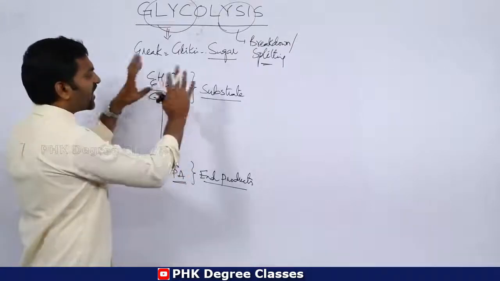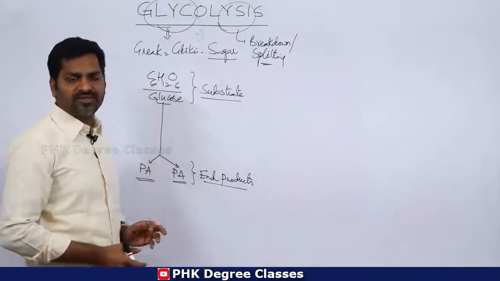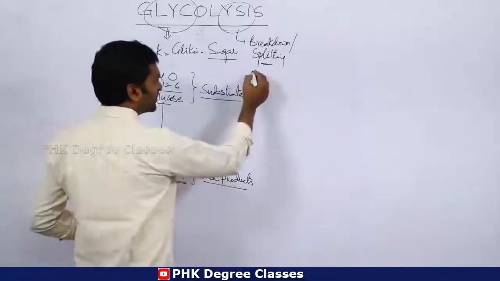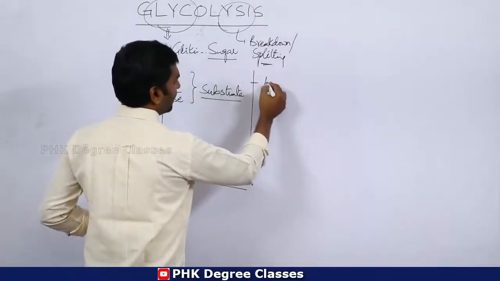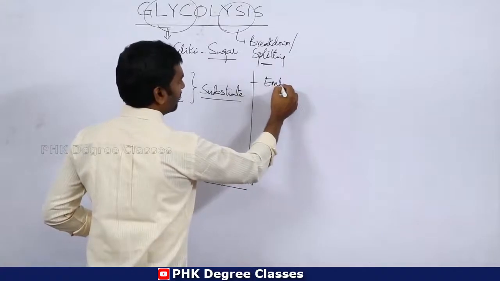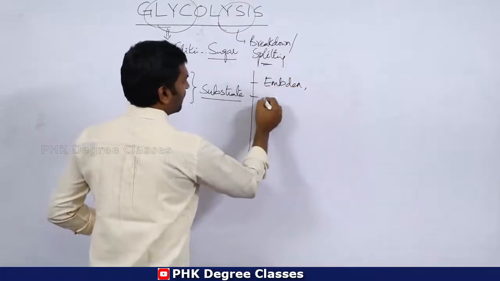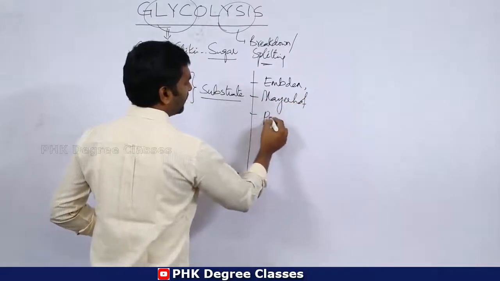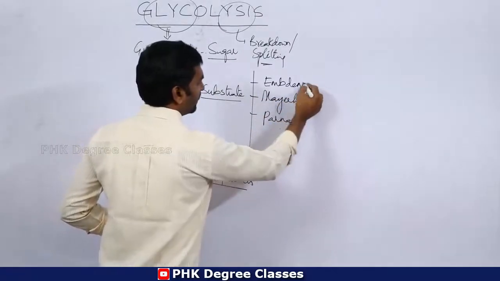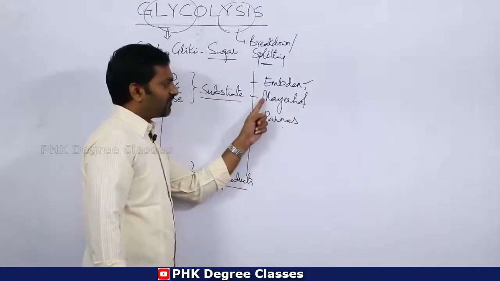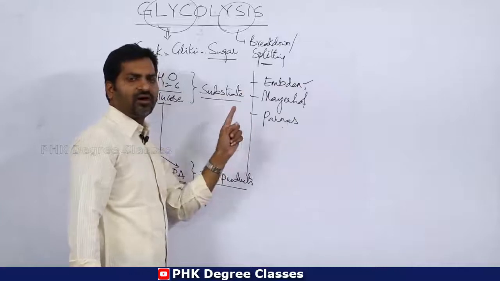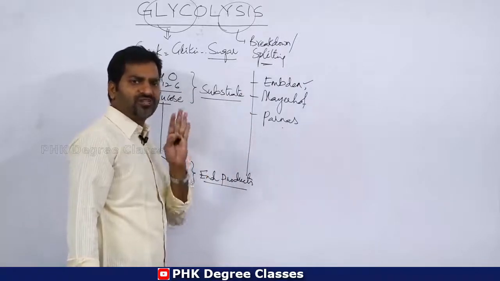Clear? This entire process was discovered by three scientists named Emden, Meyerhoff and Parnas. These three belong to the nation Germany.